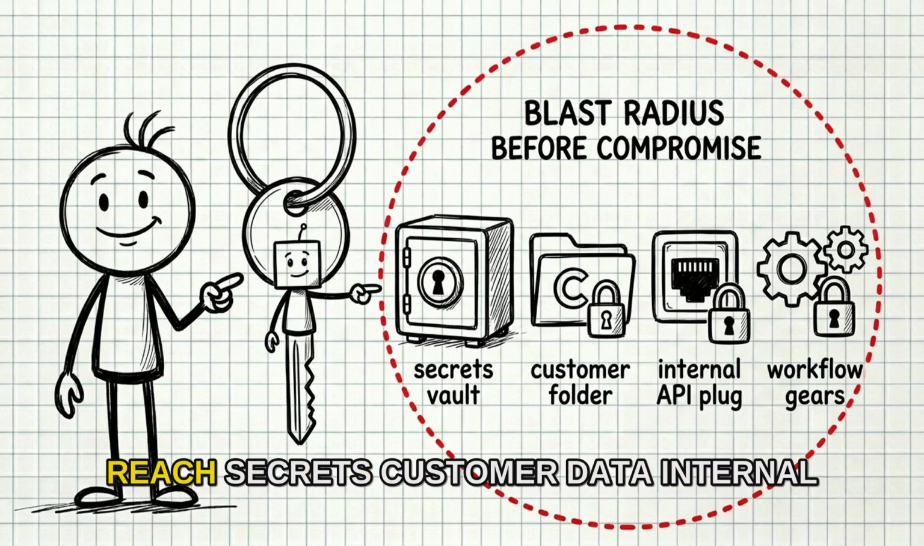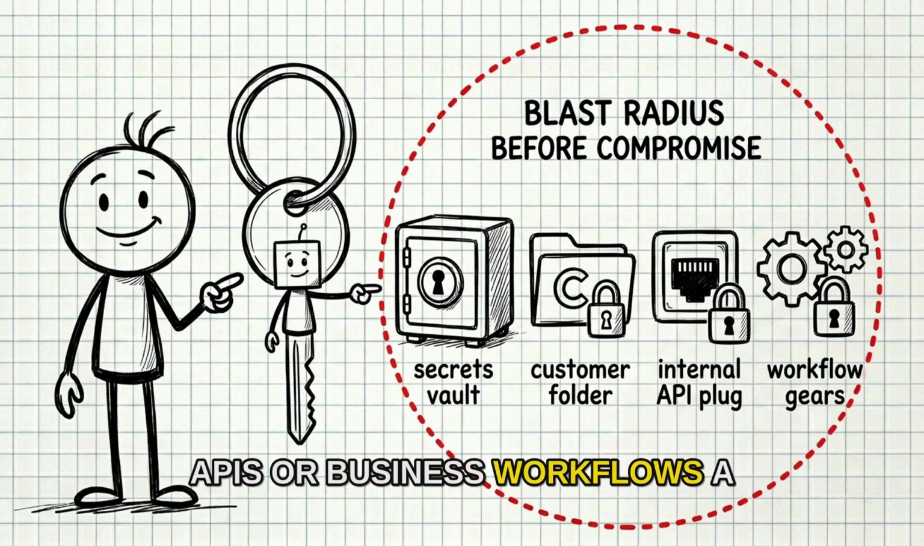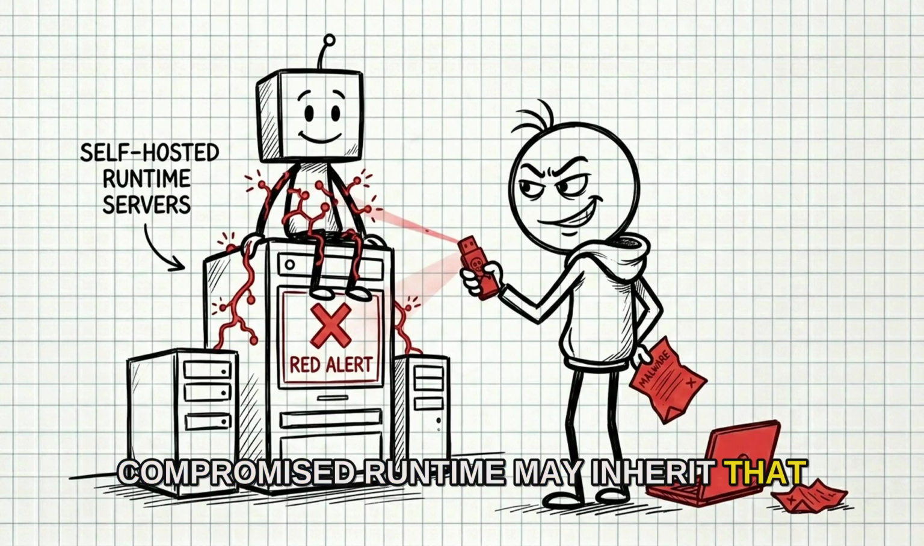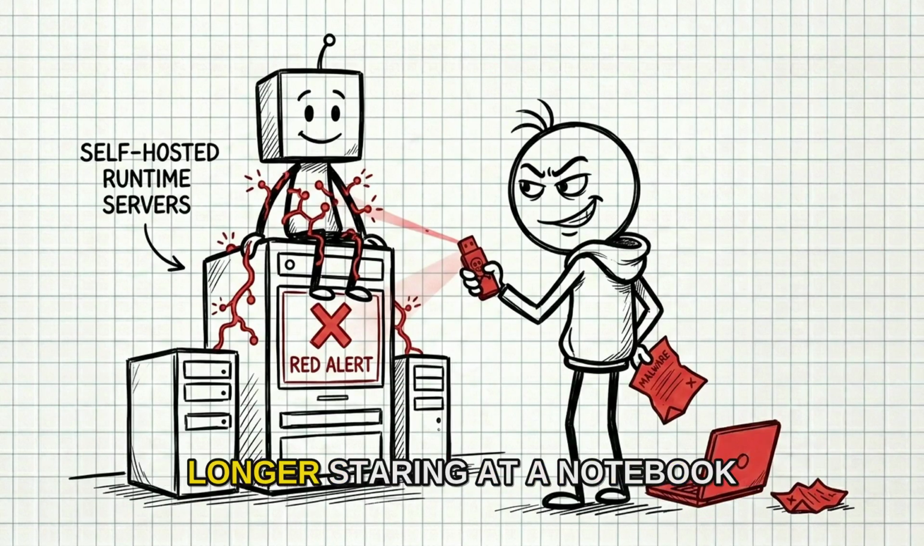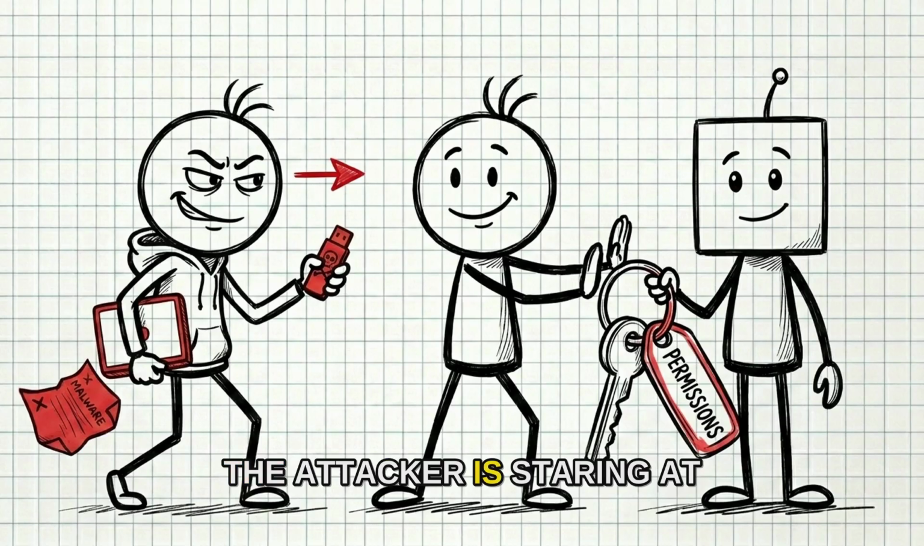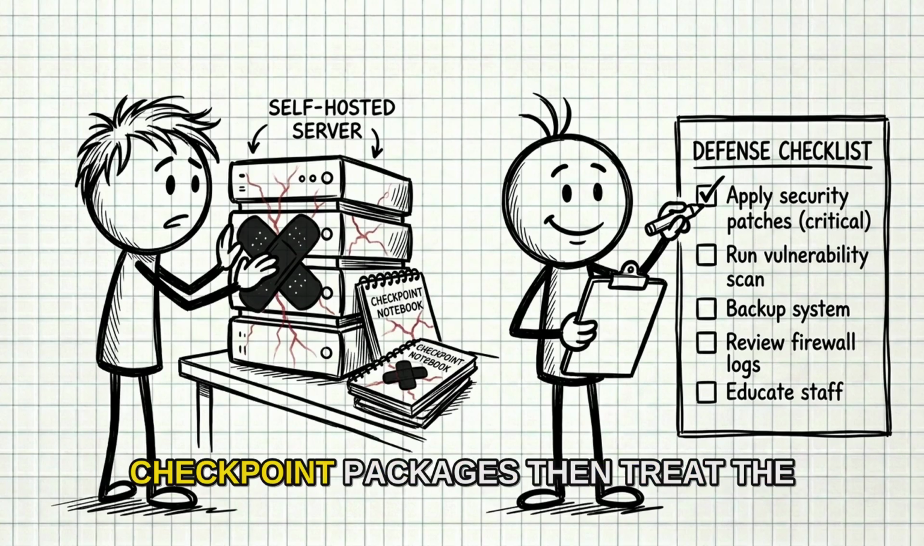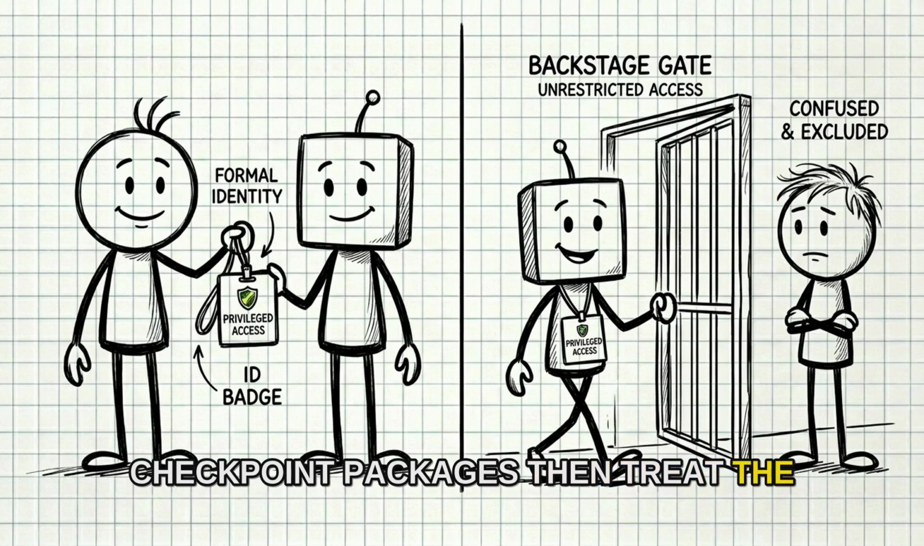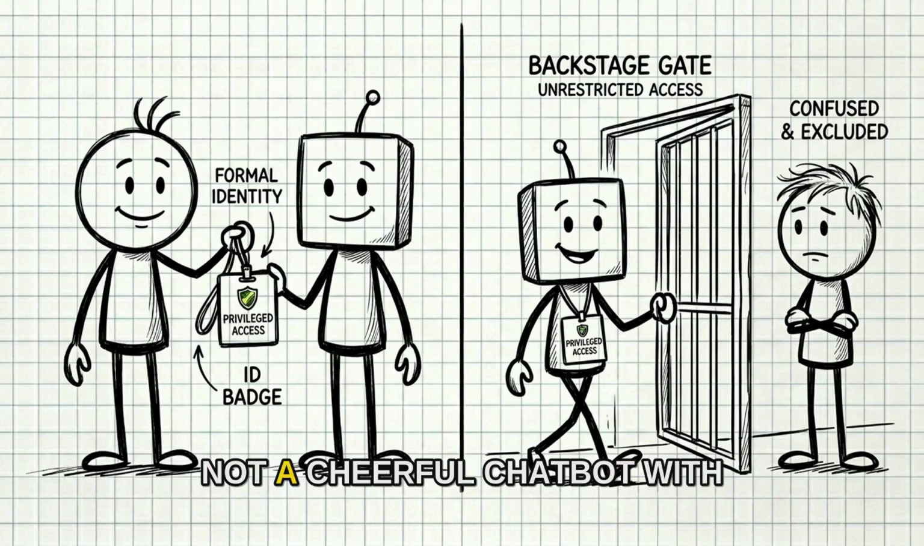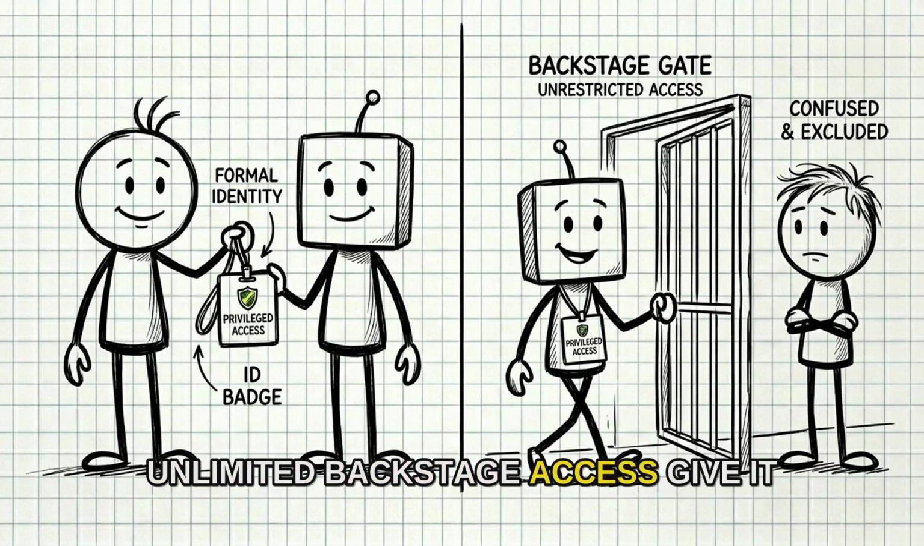If an agent can reach secrets, customer data, internal APIs, or business workflows, a compromised runtime may inherit that access. The attacker is no longer staring at a notebook. The attacker is staring at the keys beside it. Defenders should start with the immediate step. Patch affected LangGraph and checkpoint packages. Then treat the agent like a privileged identity, not a cheerful chatbot with unlimited backstage access.